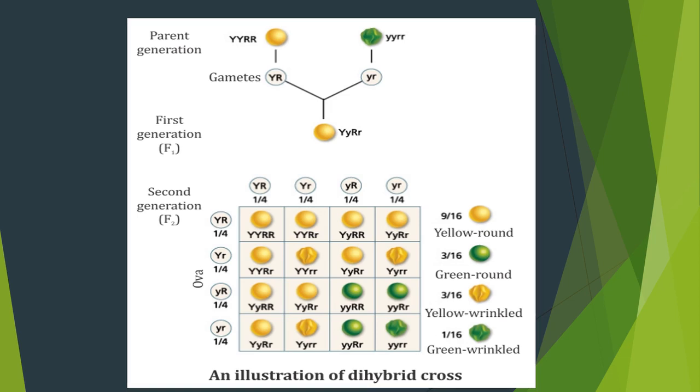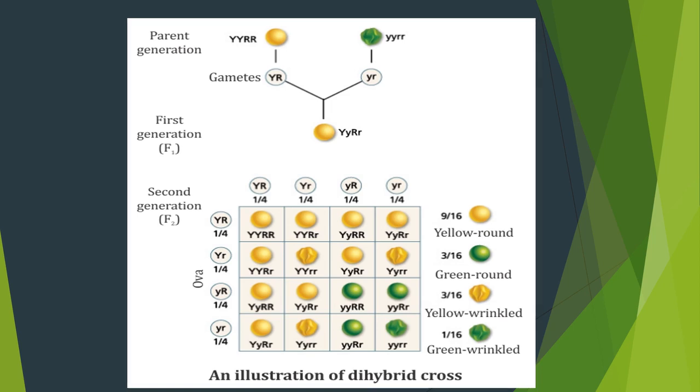Round is a dominant character. So how is the dominant character formed? While crossing, with the homozygous dominant and also the heterozygous dominant. If you have homozygous dominant, or if you have heterozygous dominant, in both conditions you can get the round seed. Clear?